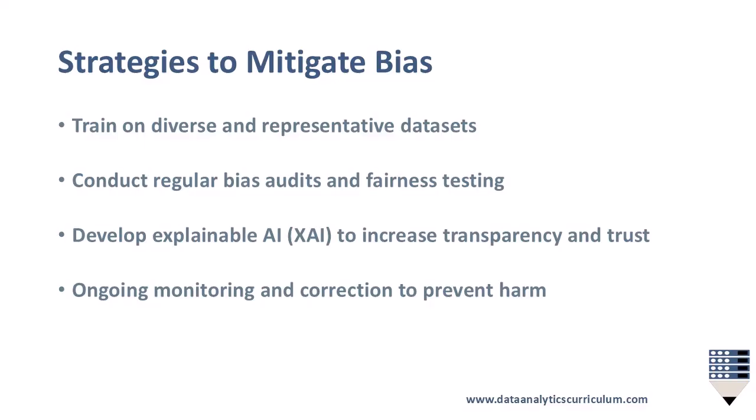Bias in AI is a complex but critical issue. By understanding its types, sources, and consequences, and by actively implementing strategies to reduce it, we can create AI systems that are fairer, more transparent, and more trustworthy.